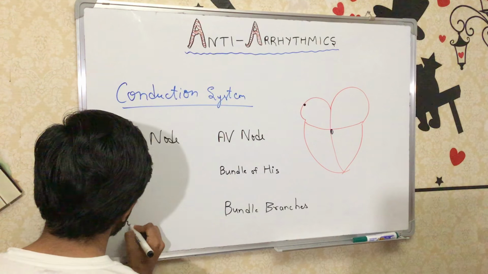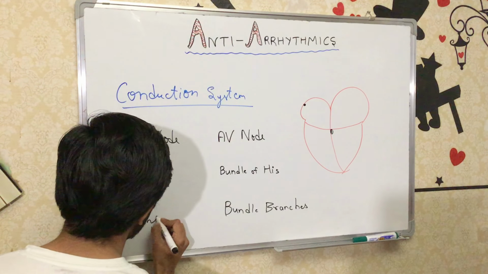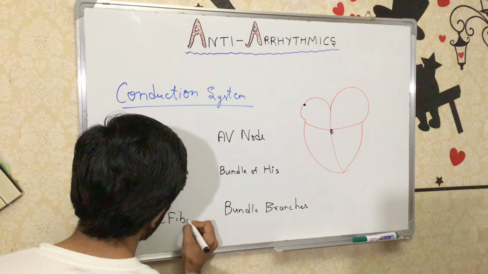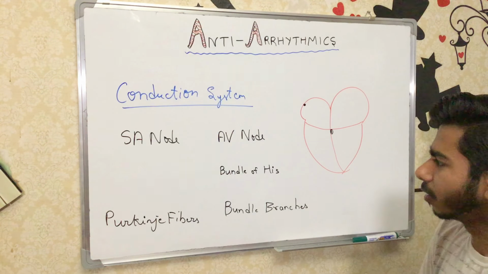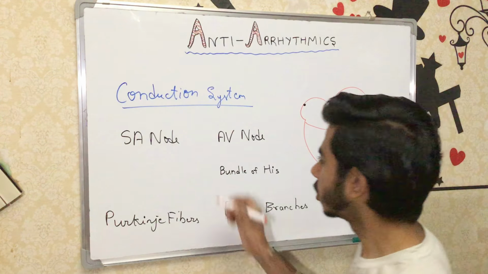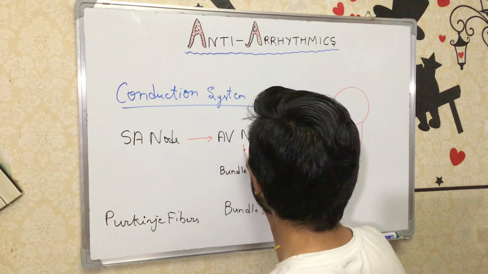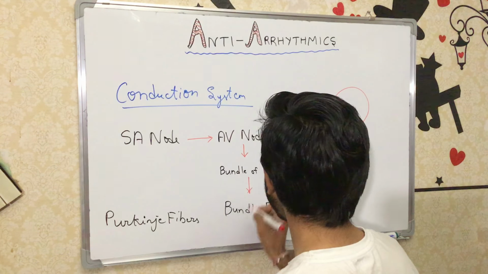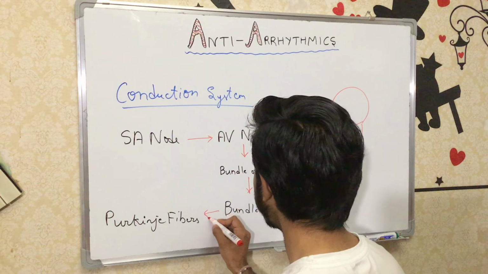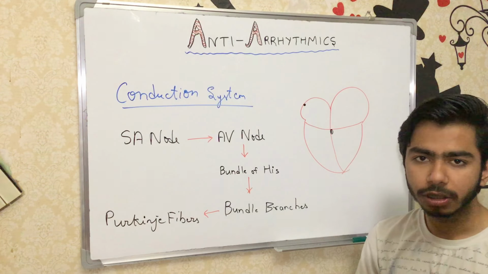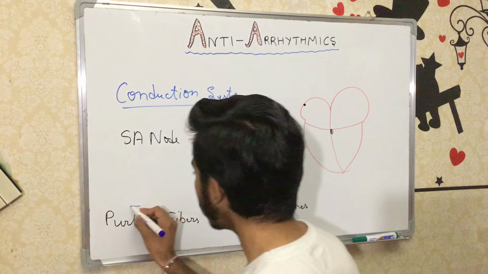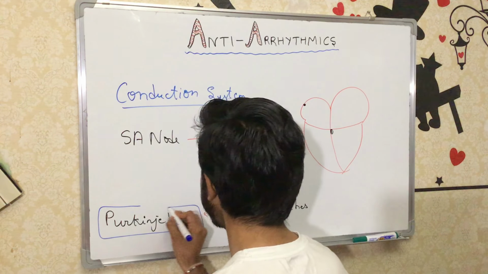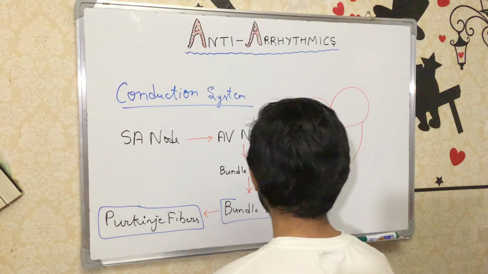These are the Purkinje fibers. If you talk about the flow of the electrical impulses, it will be like this: SA node, AV node, bundle of His, bundle branches, and then eventually the Purkinje fibers. So this is the flow of the conduction system inside our heart.